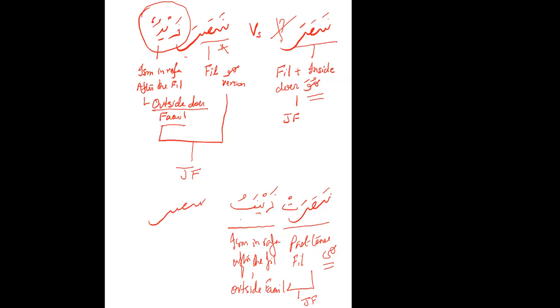Then there is another way. Okay, let me just clear this up. Now we know that a Jumla Fi'liyya has a fi'l, it has a fa'il, and another component. We are adding each component one by one so that we get used to each and how they are used.